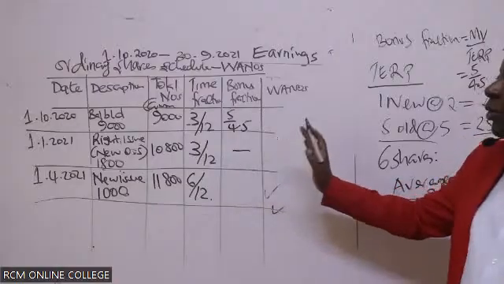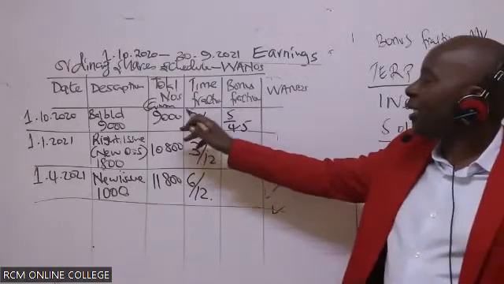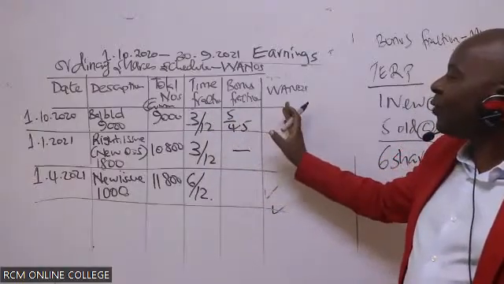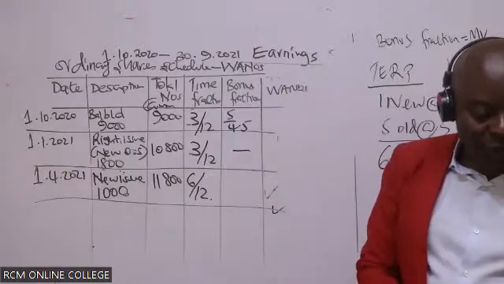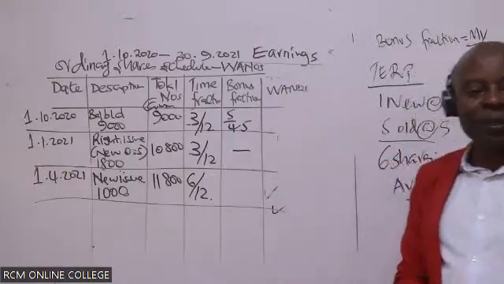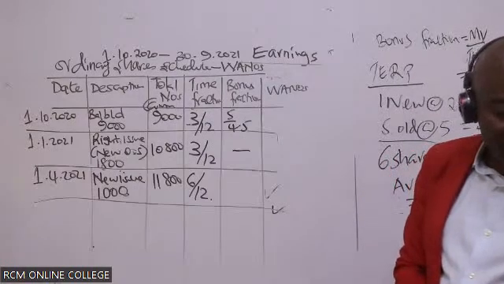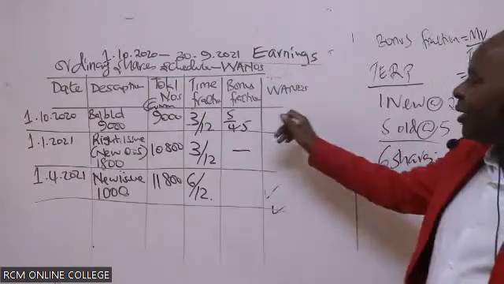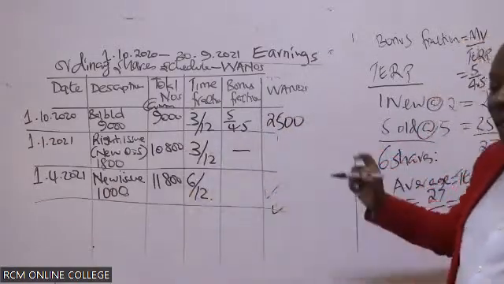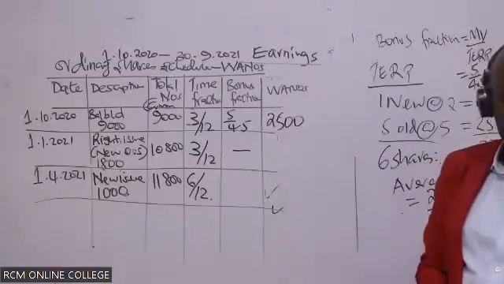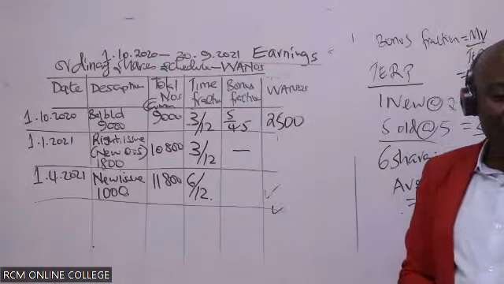But for my method here, you are weighing everything to get the weighted average number of shares. So how do we get it? You take this, you multiply with the fractions, and then you give me the answers here. So like Wanjiro Getonga, she's giving me a figure of 2,500. How about in this case here, this one? How many are we getting, ladies and gentlemen? How many shares do we have?